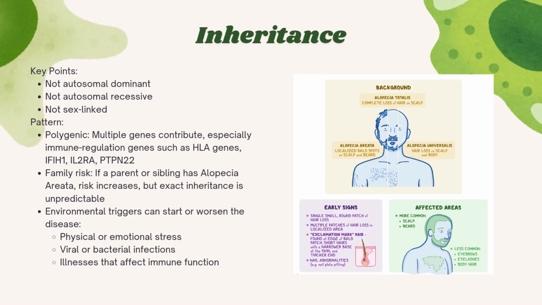And there's also other environmental triggers that can initiate or worsen the disease. And you also have family risks, such as having a parent or sibling with alopecia. But the exact pattern of inheritance is unpredictable.